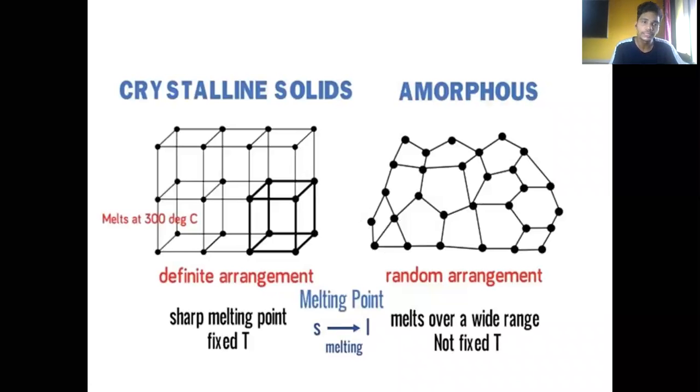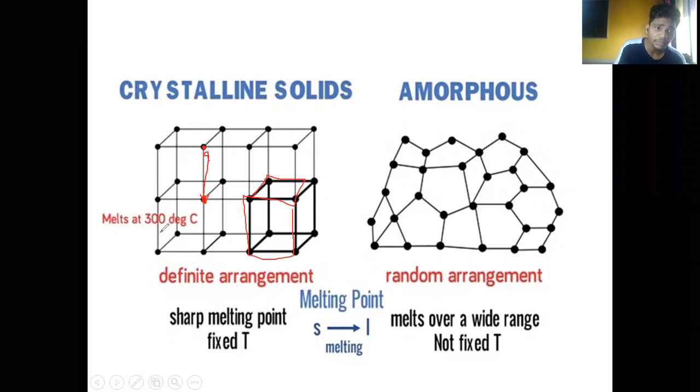In case of crystalline solid, the melting point is a sharp melting point. And why it is a sharp melting point, we already discussed about this. Let's discuss again. In case of crystalline solids, the atoms or particles are equidistant from each other, and they repeatedly follow a proper arrangement of the atoms and molecules.